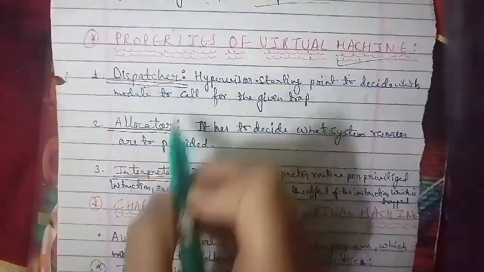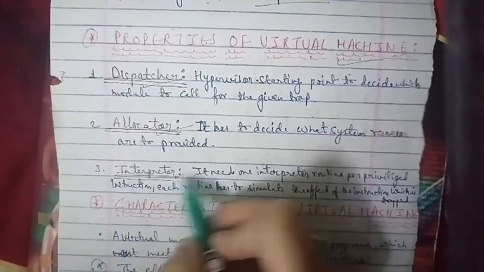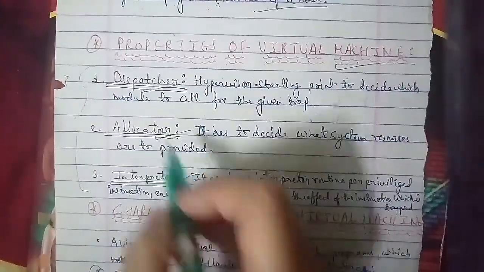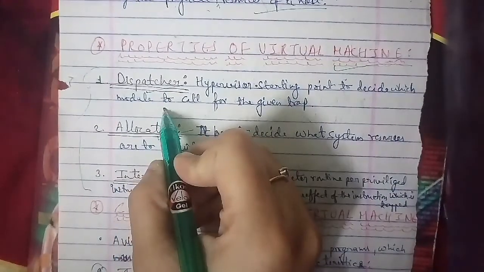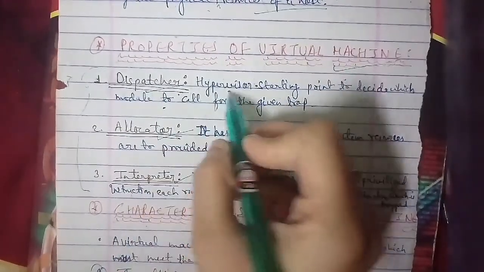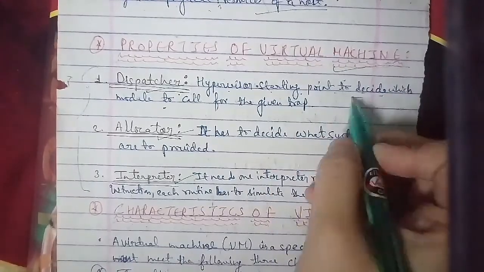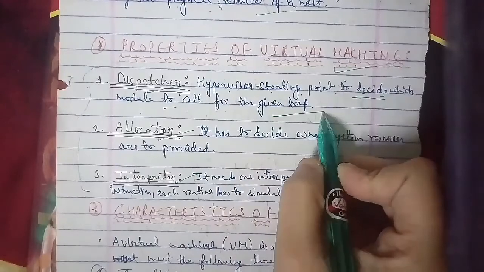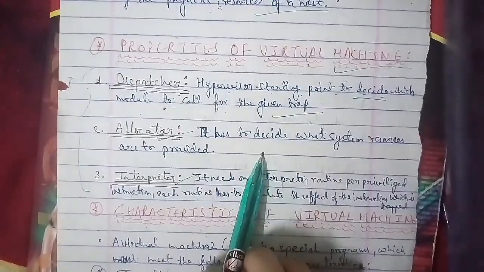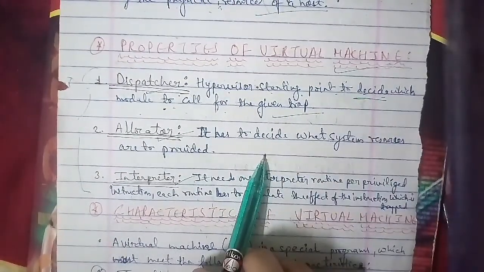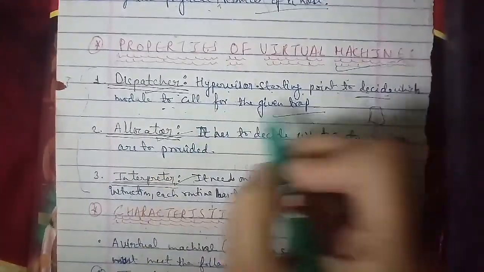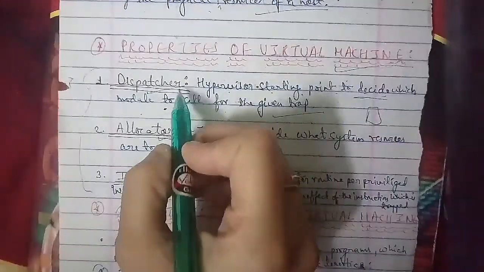The first property of the virtual machine is dispatcher. The hypervisor is the starting point to decide which module is called for a given trap. Basically the dispatcher decides which module should be called for the given trap. If any trap happens, the dispatcher is the method, the property dealing with the hypervisor, that decides which module has to be called for this particular trap.